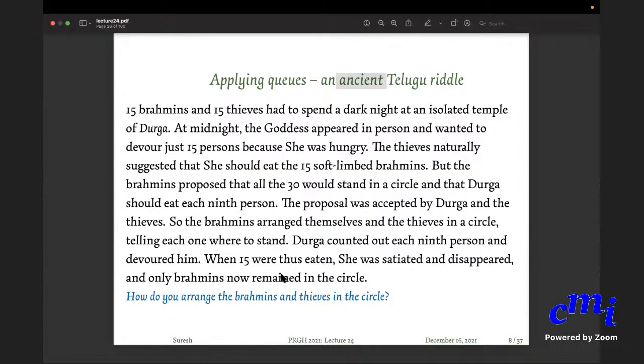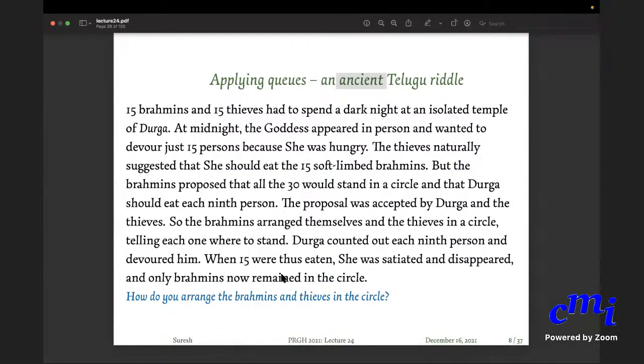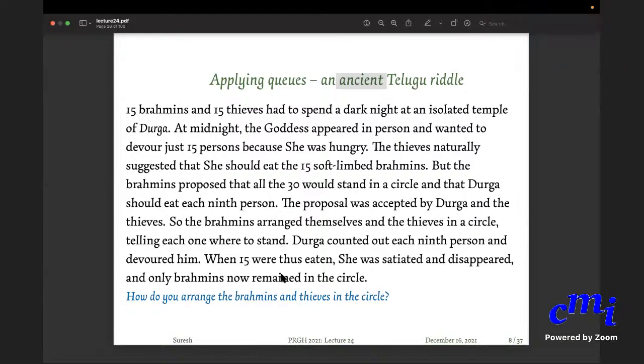Point is, how do you arrange the Brahmins and thieves in a circle? Isn't it like the assignment problem you just gave? Yes, it is sort of like the Josephus problem. Except it's a little more. It is not asking who will survive. Only 15 people will be killed, but then you want a specific set to survive.